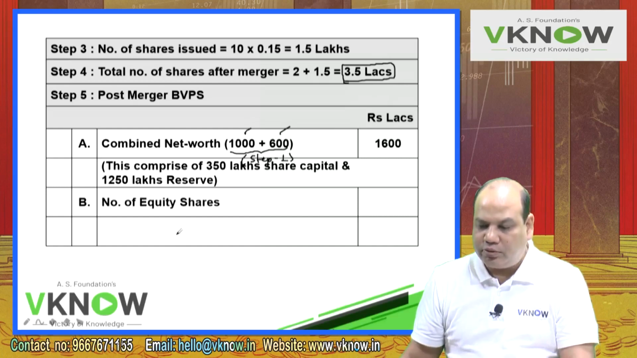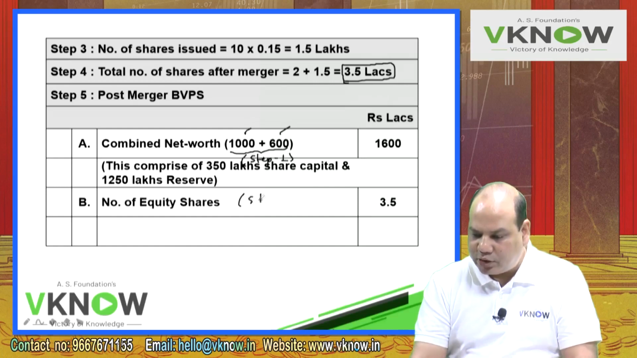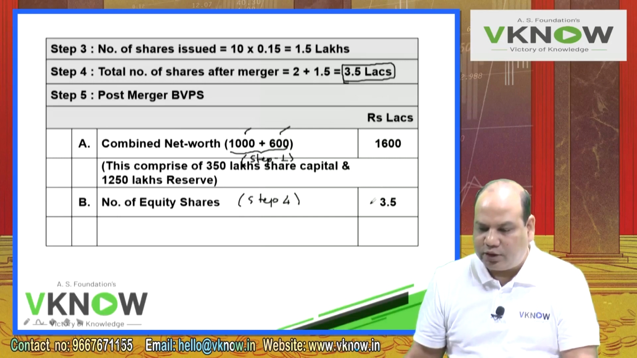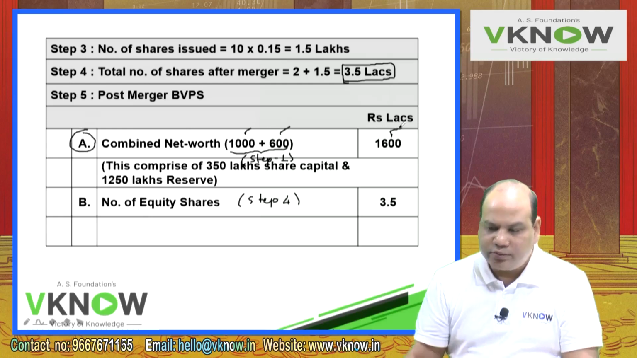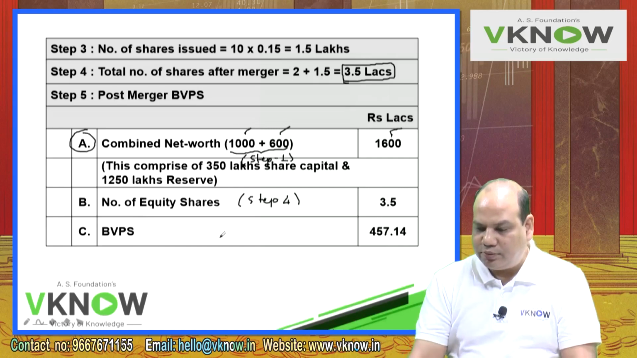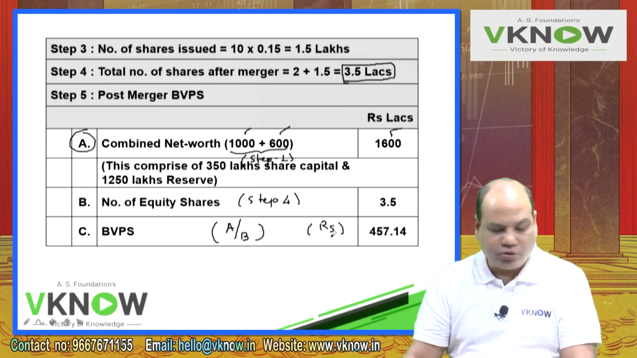Then point number B, write down number of equity shares. Number of equity shares, in bracket write step number 4. We have got this figure from step 4, 3.5 lakh. The main point was A, which you have to understand is 1600 lakh, net assets added of both the parties. And point number C will be BVPS, book value per share. Book value per share will be A by B, and this answer is in rupees. This 457.14 is rupees, so write down rupees.